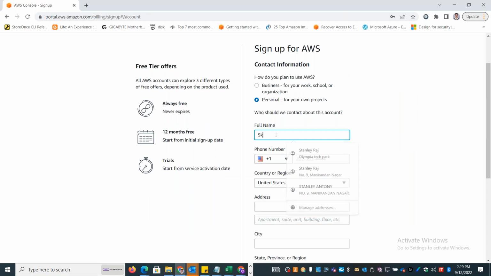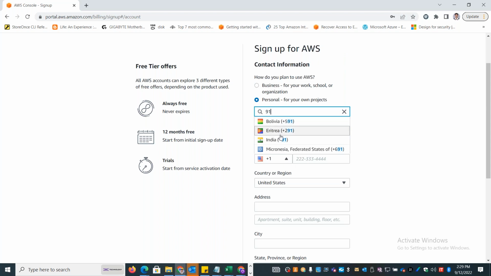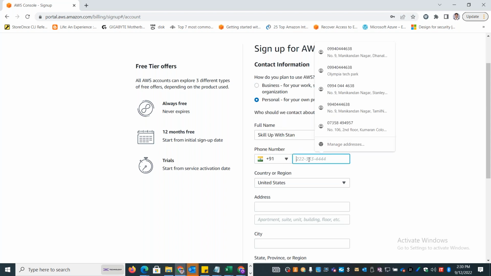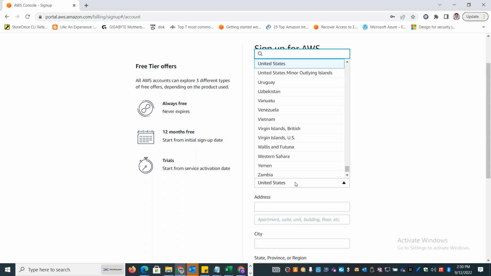Okay, and you can give it a display name. You can give your phone number. Okay, you can select which country you're from.